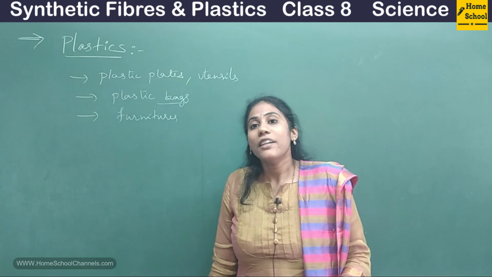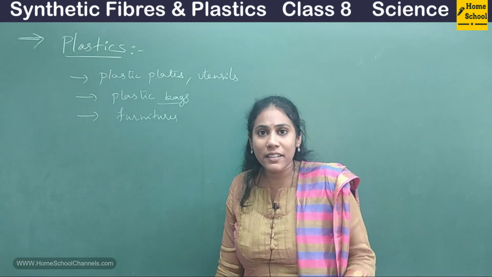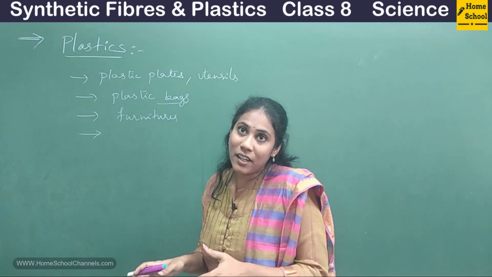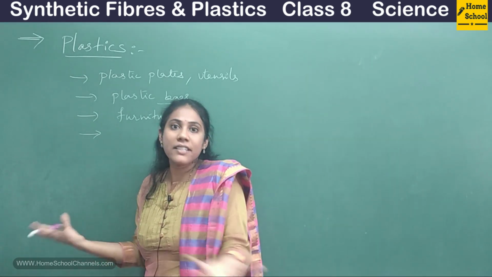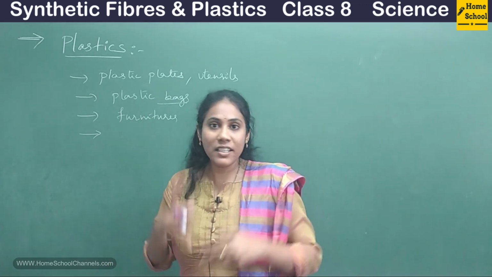Plastic chairs are there, plastic tables are there. So lots of plastic furniture, plastic dustbins, and whatever it is. Plastic is also used in various vehicles. Say the covering of a bike is plastic, and the interior of the car is plastic.